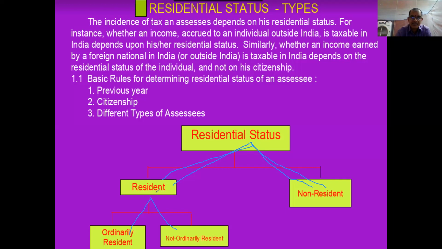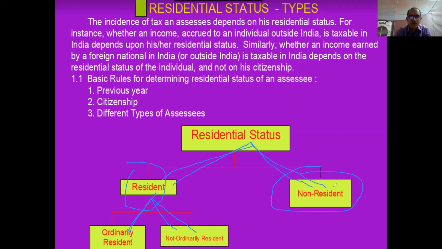Again, residentship is divided into ordinarily resident and not ordinarily resident. Based on that, an individual has to pay tax. If he is a resident, he has to pay more tax. If he is a non-resident, he has to pay a lesser amount as tax. So that is important. In calculation, we have to check whether that person is a resident or non-resident.